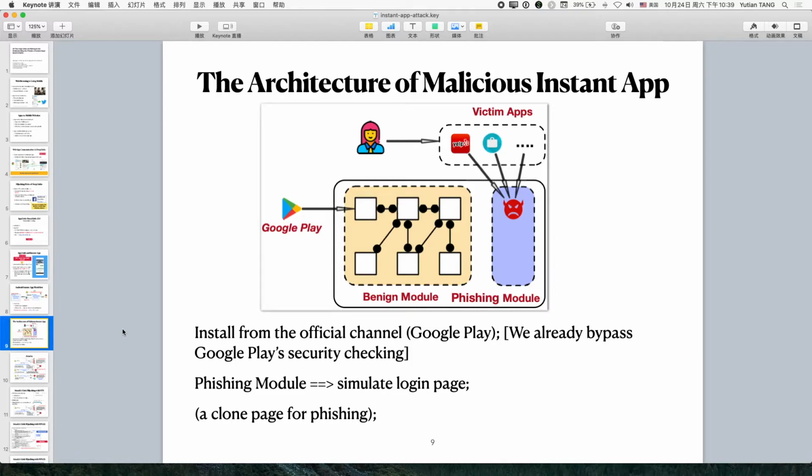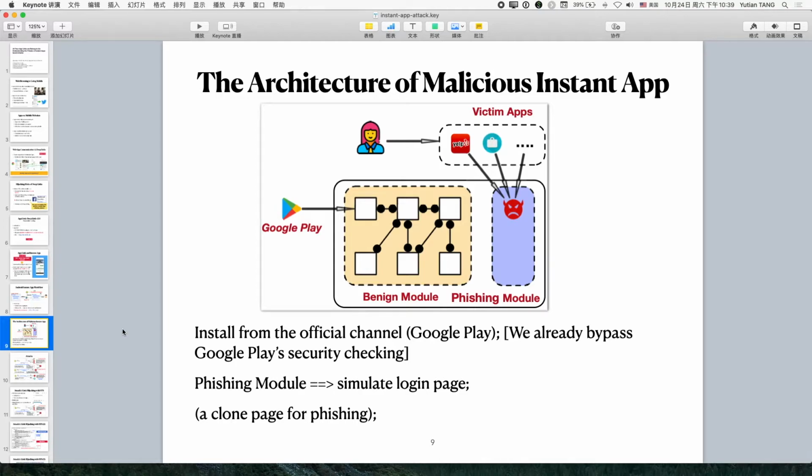Our malicious app is uploaded to Google Play and has already bypassed the Google Play security checking. Our malicious app contains two modules. One is the benign module, one is the phishing module. The benign module contains the basic function, all the things that we design for the user. It does not do anything harmful.